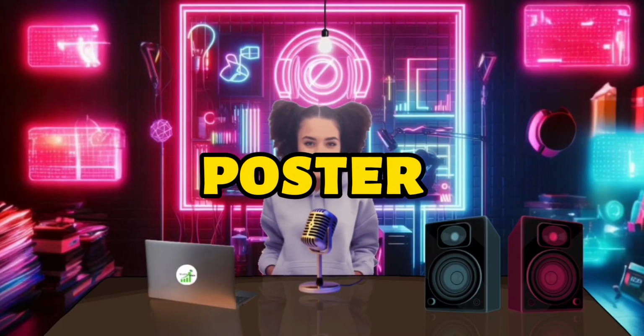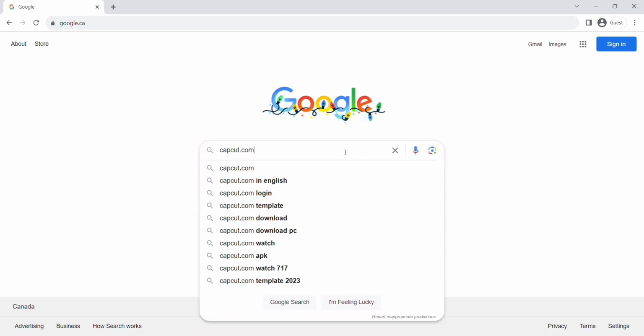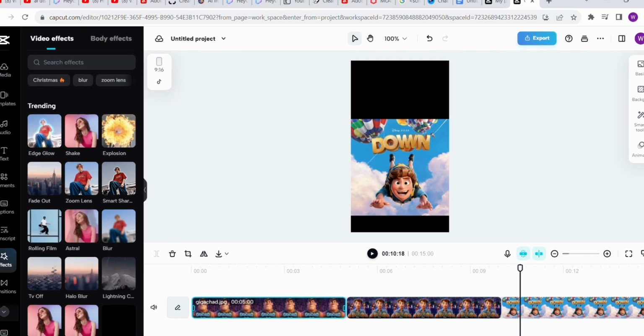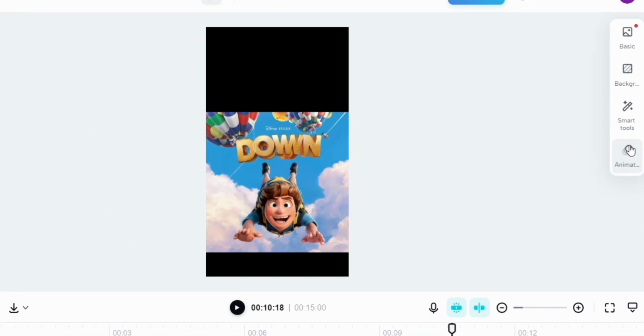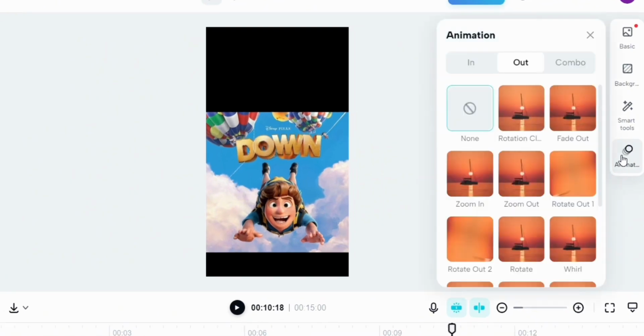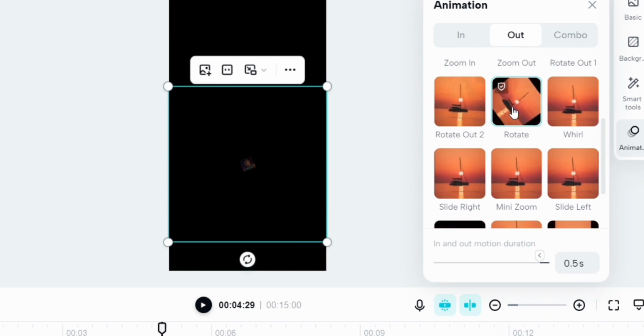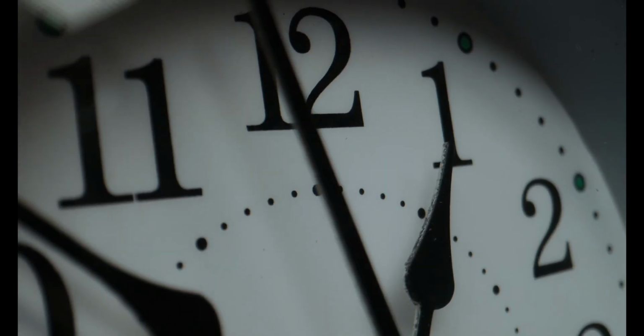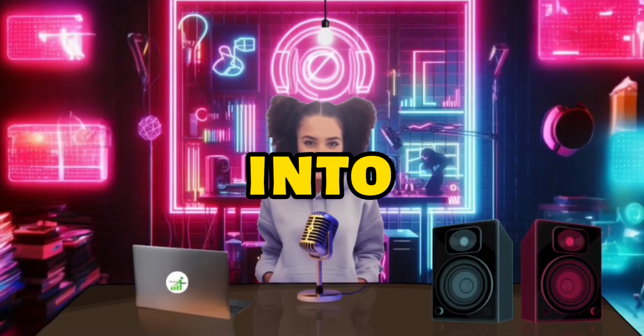Step 3. After you have your poster, you want to head to CapCut.com so you can make your video. Upload your pictures that you created. Then we want to click here and add a transition effect. This will make the picture move when it's time for the next picture to appear. And this makes the short more engaging because every second matters on a short. That leads us into the next part.